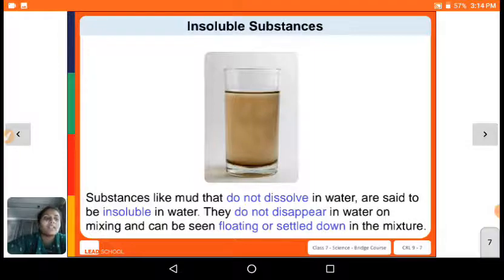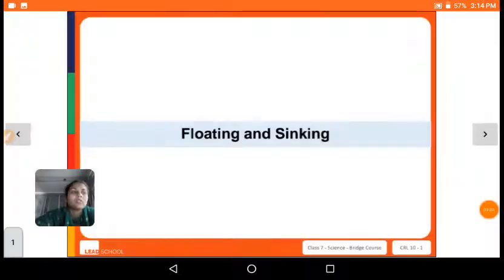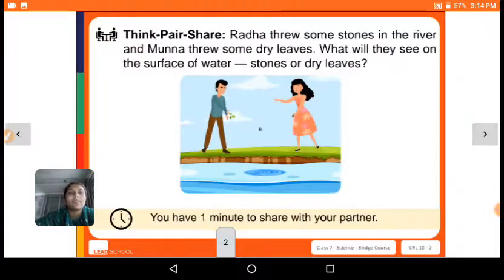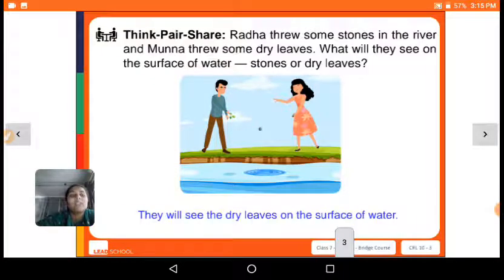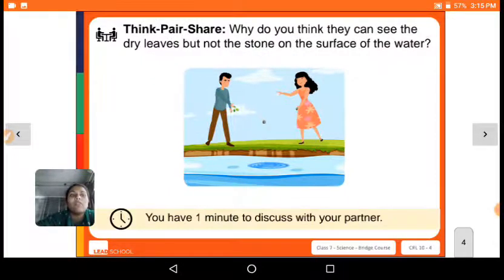Now let us discuss another property of substances. We have seen solubility, and now we are starting floating and sinking. Radha threw some stones in the river and Muna threw some dry leaves. What will they see on the surface of water, stones or dry leaves? We will see dry leaves on the surface of water.